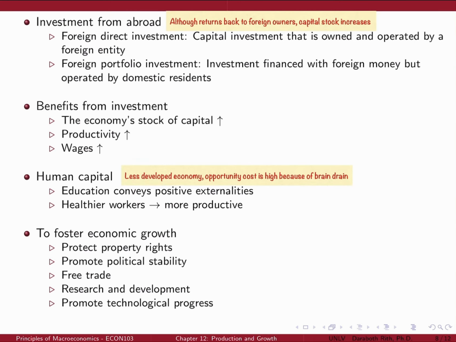Investment in human capital also has an opportunity cost. When students are in class, they cannot produce goods and services for consumption. In less developed countries, this opportunity cost is considered to be high. As a result, children often drop out of school at a young age. Because there are positive externalities in education, the effect of lower education on the economic growth rate of a country can be large. Many poor countries also face a brain drain, that is, the best educated often leave to go to other countries where they can enjoy a higher standard of living.